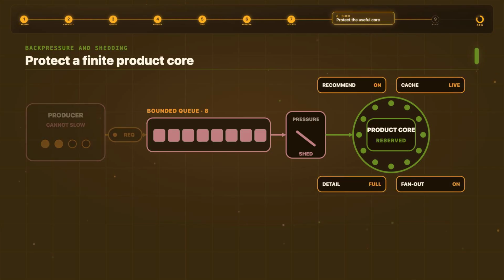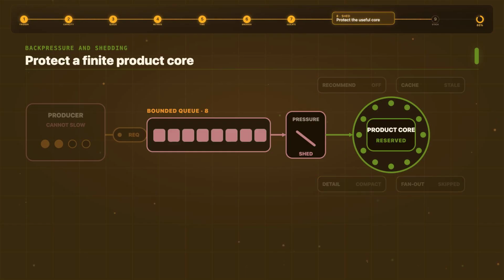Graceful degradation is load shedding with product judgment. Disable expensive recommendations, serve stale cache entries, reduce response detail, skip optional fan-out calls. The goal is not to keep every feature alive, it is to keep the smallest useful product alive.